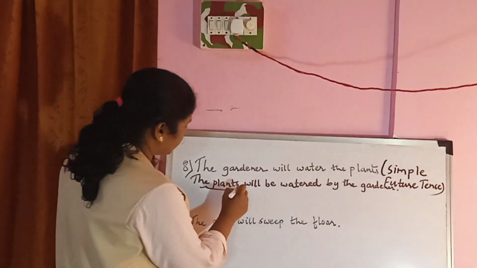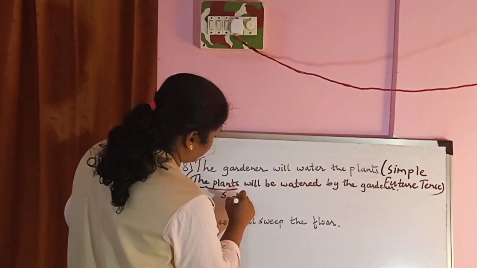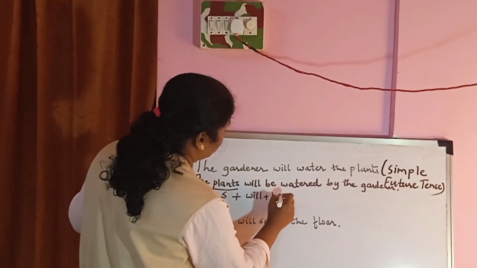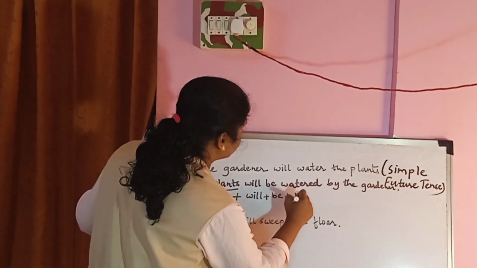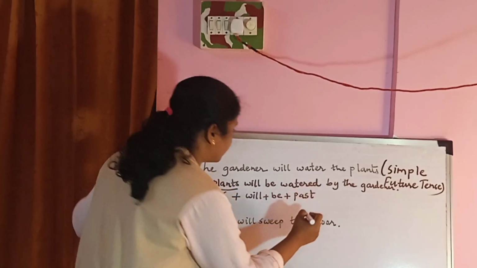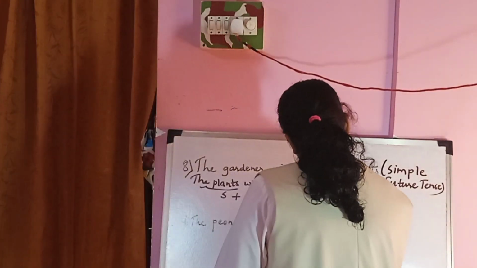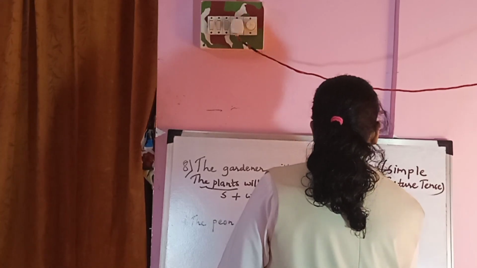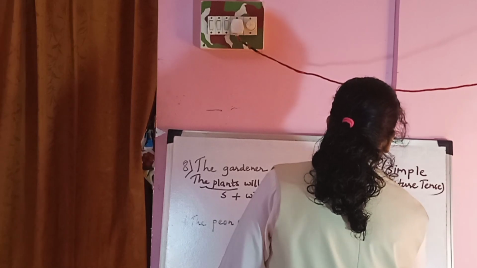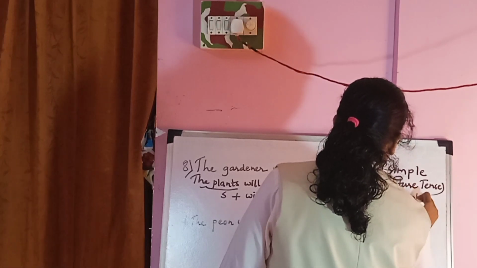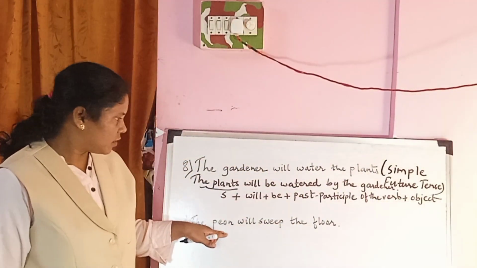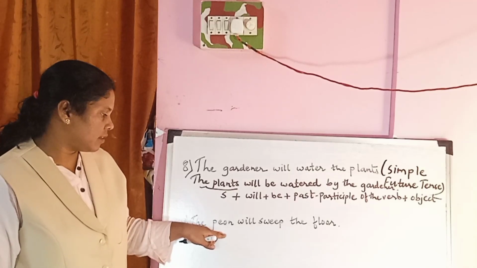The plants subject, the structure now I am talking about, will plus be plus past participle of the verb plus the object, the gardener. Here in the sentence, the gardener. This is the structure.